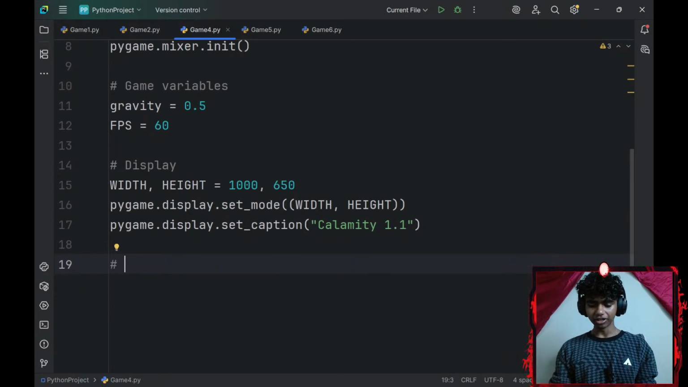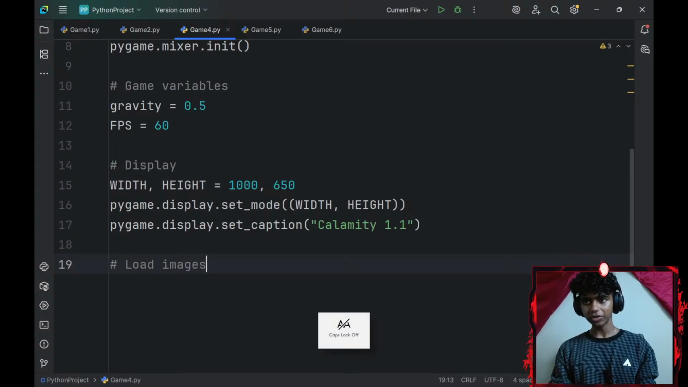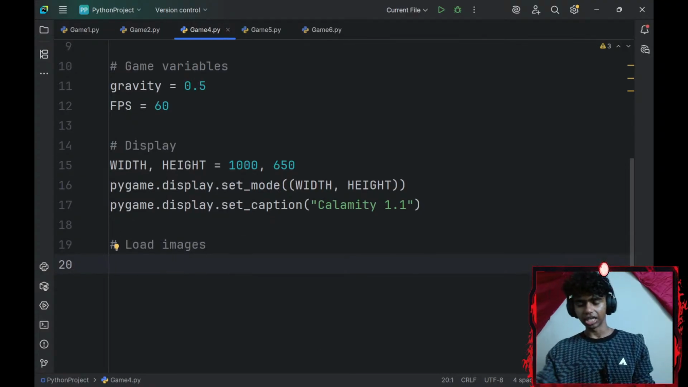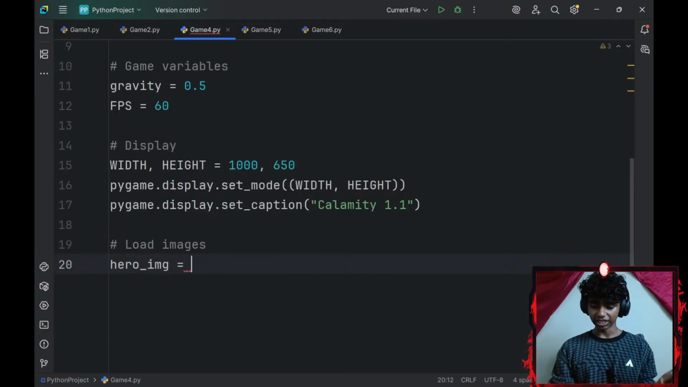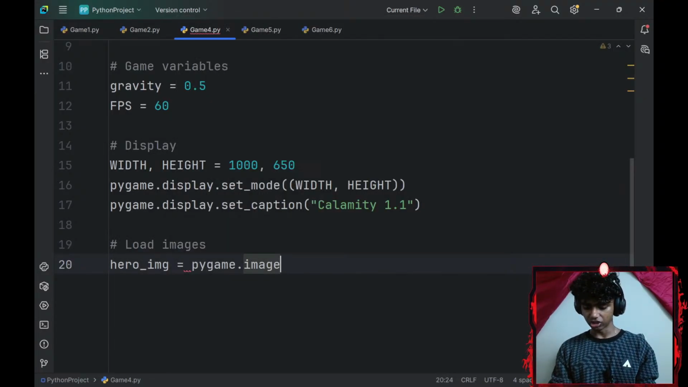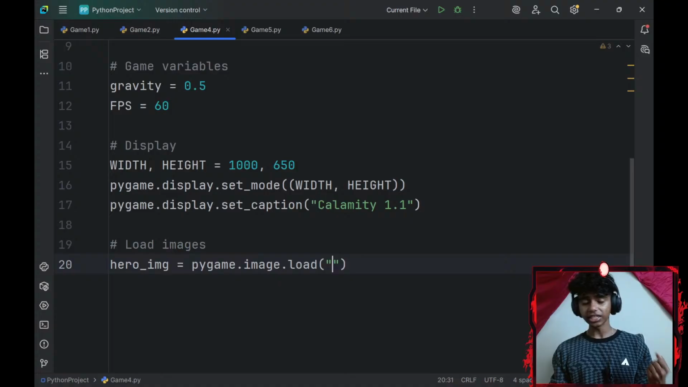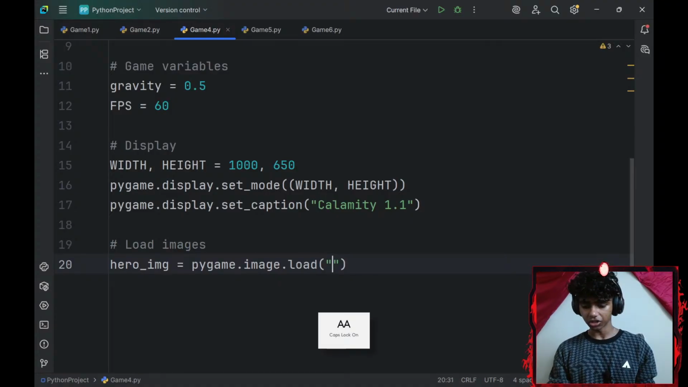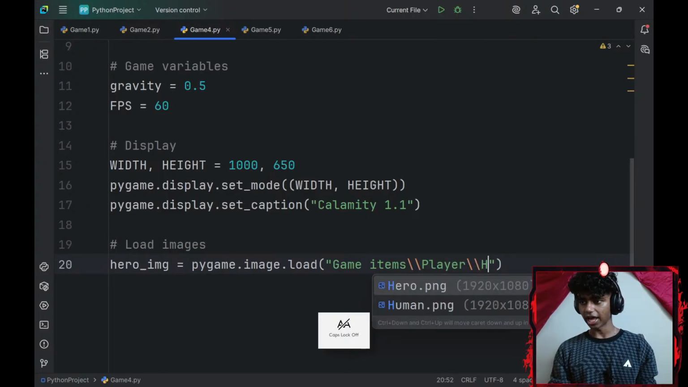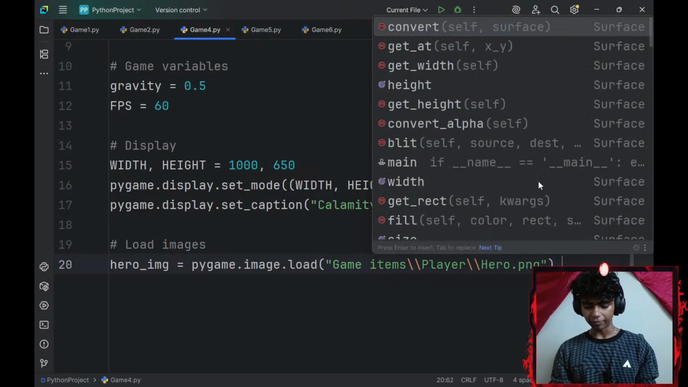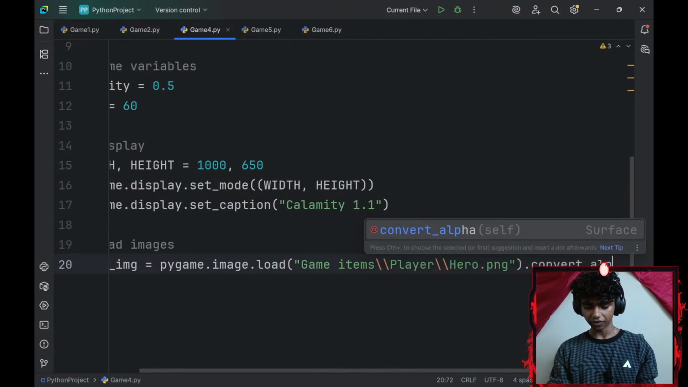Okay, and then let me go ahead and load images. These are going to be the images that I'm going to be using in my game. So I'll need a hero image. So I'll go with hero_image. I'll set that equal to pygame.image.load. Okay, and then I'll give my file path. My file path is going to be game items followed by 2 forward slashes followed by player followed by 2 more forward slashes and my hero PNG. Since it is a PNG, I will convert this to alpha.